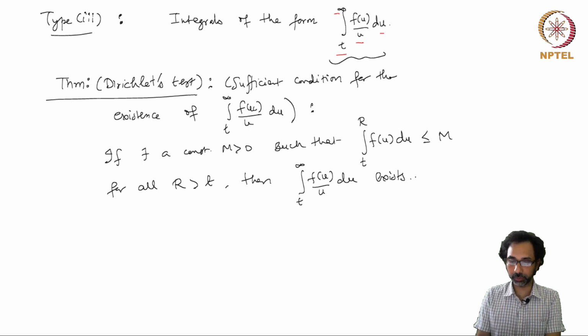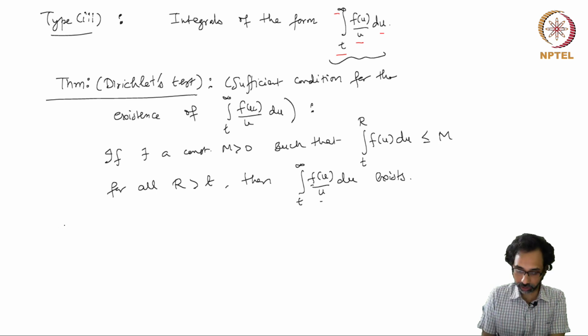This is a special form of Dirichlet's test where you have a product of two functions. One function is f(u), the other function is 1 over u. So in general,